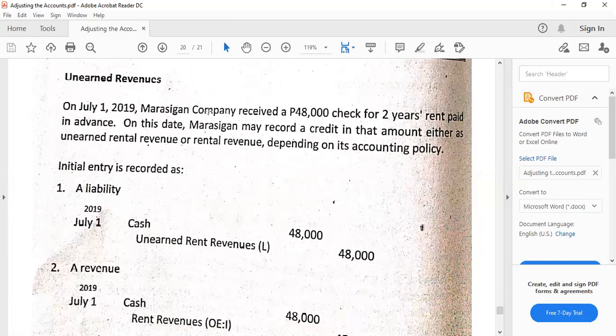All right, so this is the sample now for unearned revenues. In the example, Marasigan Company received on July 1, 2019 a check worth 48,000, good for 2 years rent that is paid in advance. So clearly, this is an unearned rent revenue of 48,000, which is a liability, and that's credit. So the debit, of course, is the receipt of cash. We can just notice that we somehow disregarded the cash. It's because we already know that for prepayments we will debit, and for the pre-collection of income, we will credit. Okay, that's the liability method.